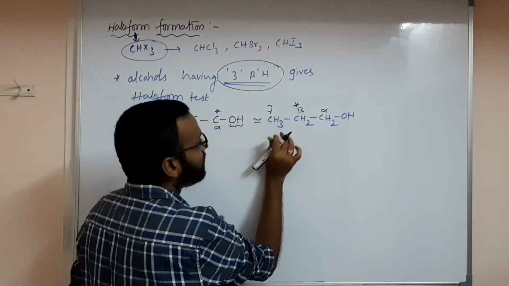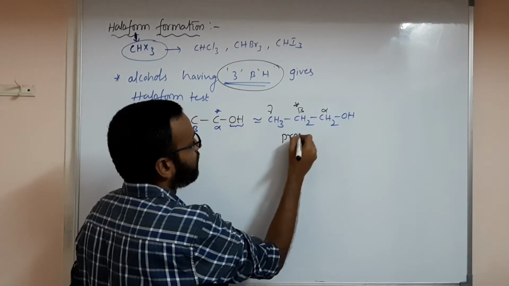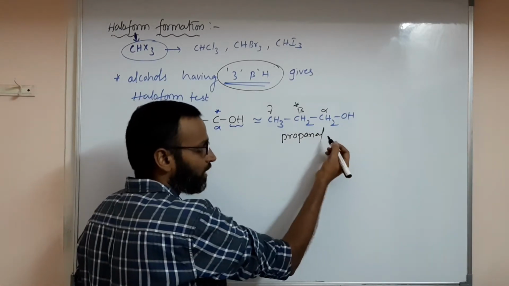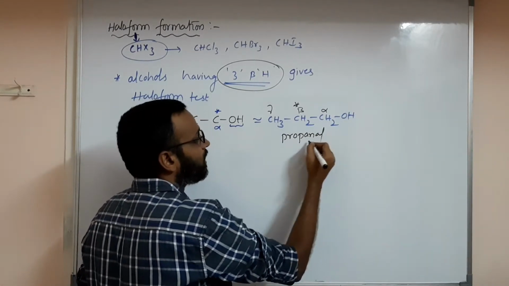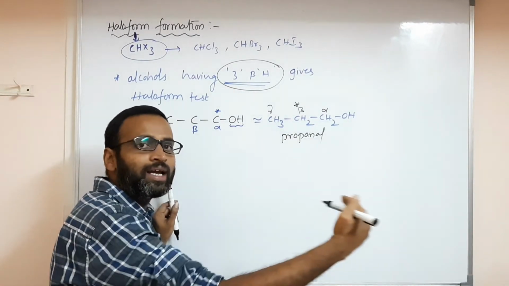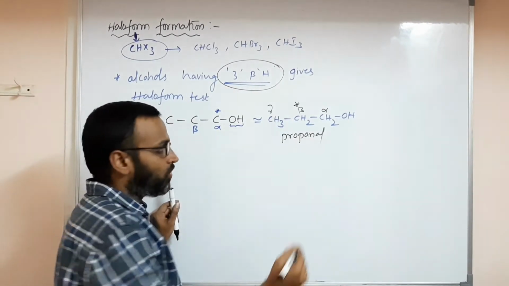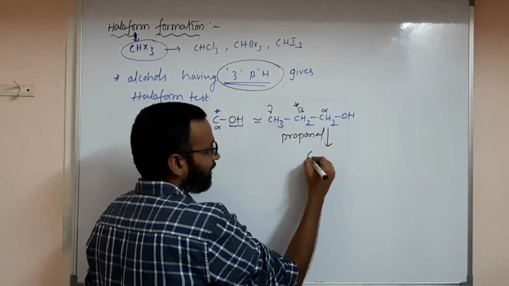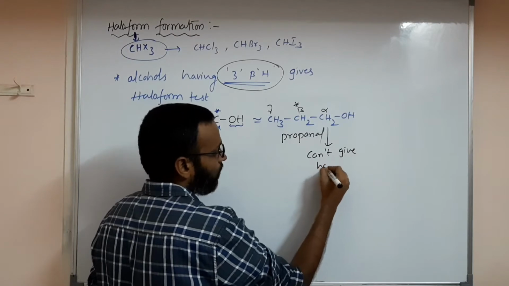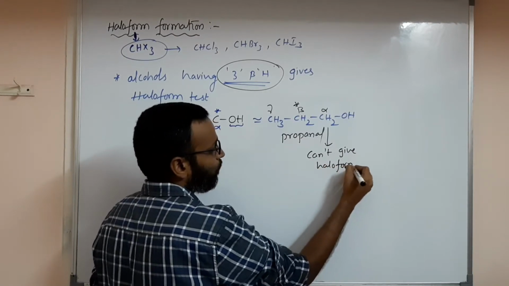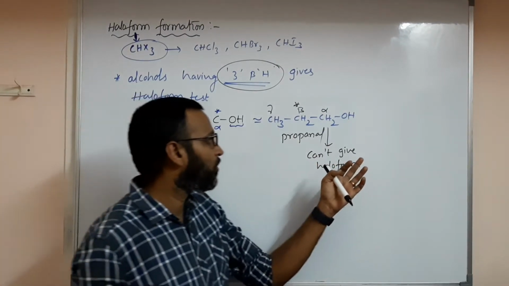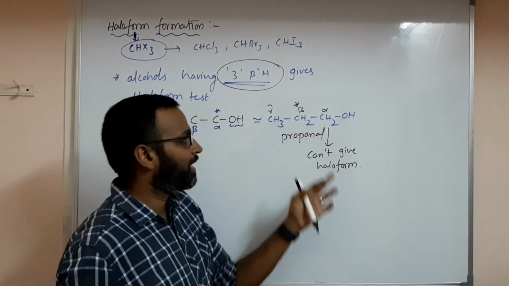This is propanol. Will it give the chloroform or iodoform test? No, this won't give a positive test. Positive test means giving haloform. It cannot give haloform because this beta carbon has 2 hydrogens.